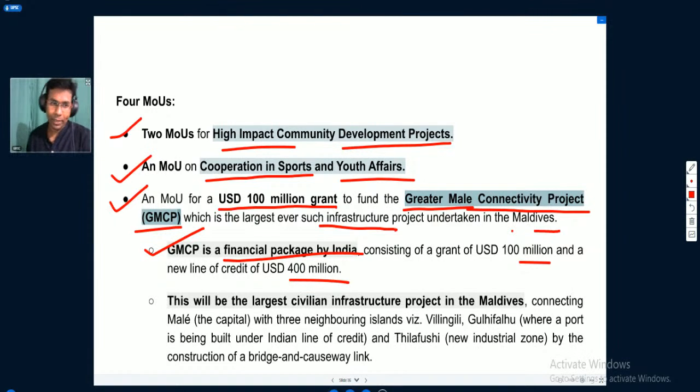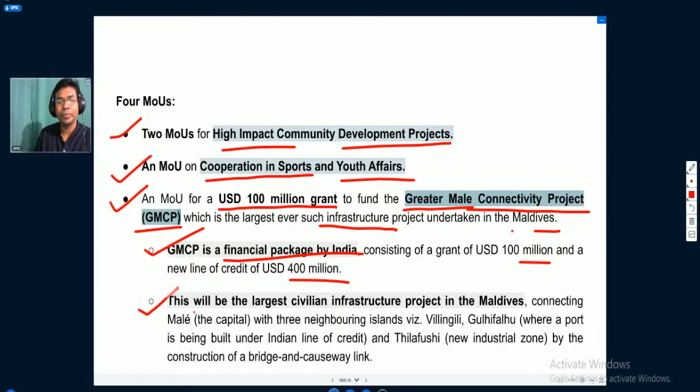We have already discussed what we mean by line of credit. Lines of credit are simply loans extended by one government to another government. So some government agencies in India, let's consider the Reserve Bank of India, may extend some loan to some other country. This is under the mechanism allowed by the central government, and that is known as a line of credit.